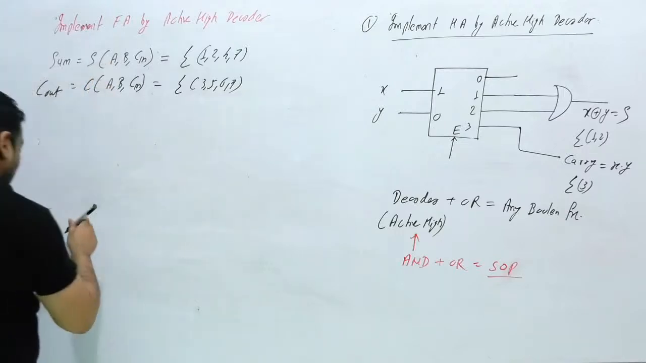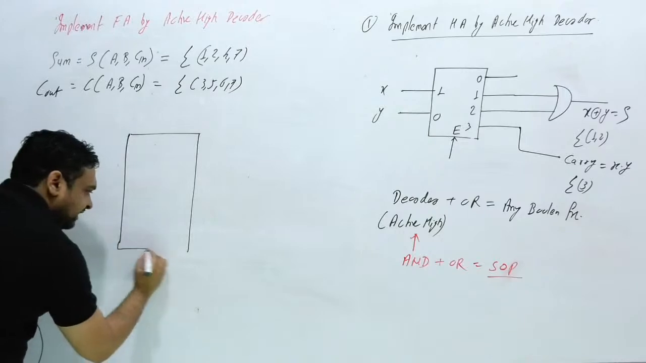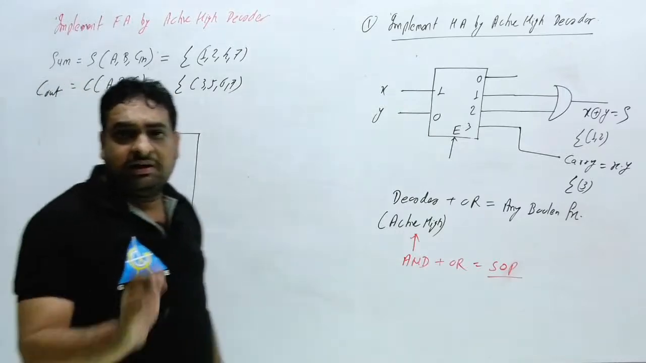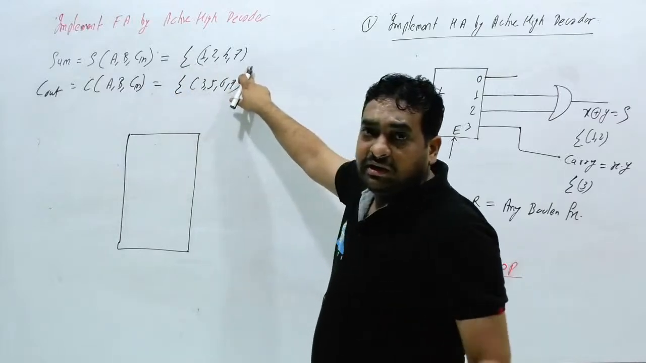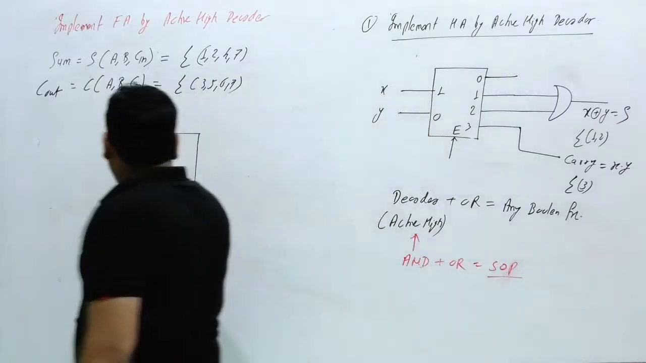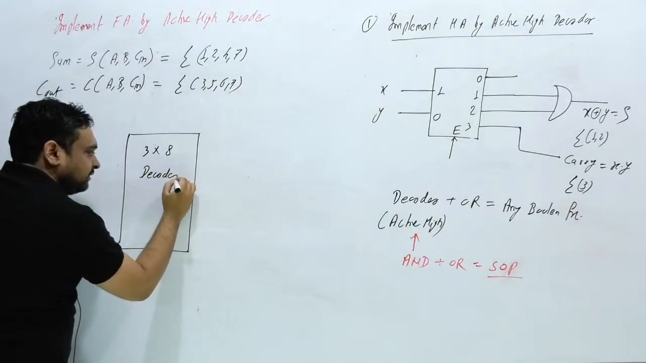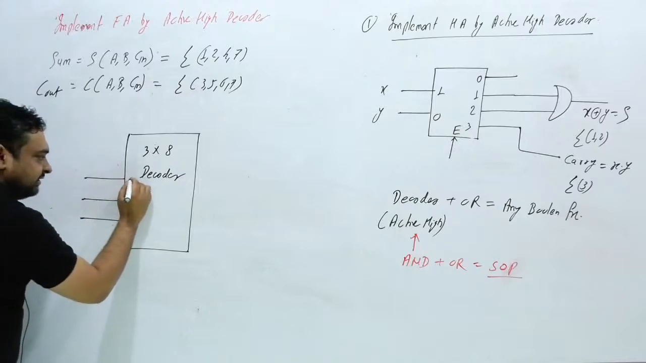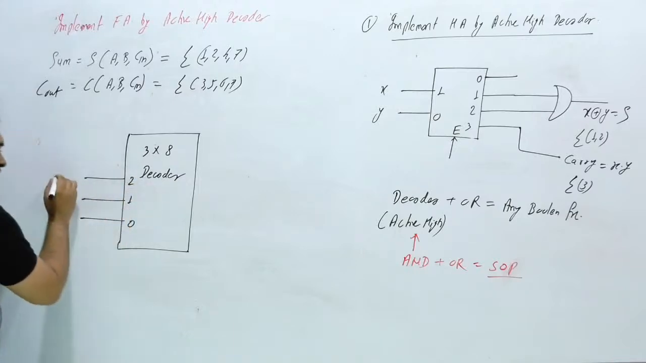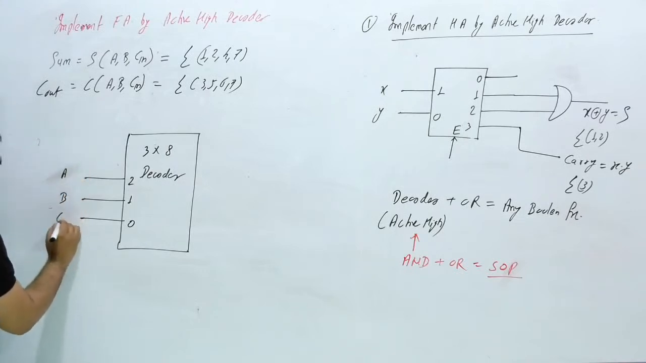Now, how to implement this circuit? You have to consider what size of decoder is required. A 3 cross 8 decoder is required, because how many total minterms are required? 8. So the decoder size is 3 cross 8. How many inputs here? 1, 2, 3. This is 2, this is 1, this is 0. This is A, this is B and this is C in.